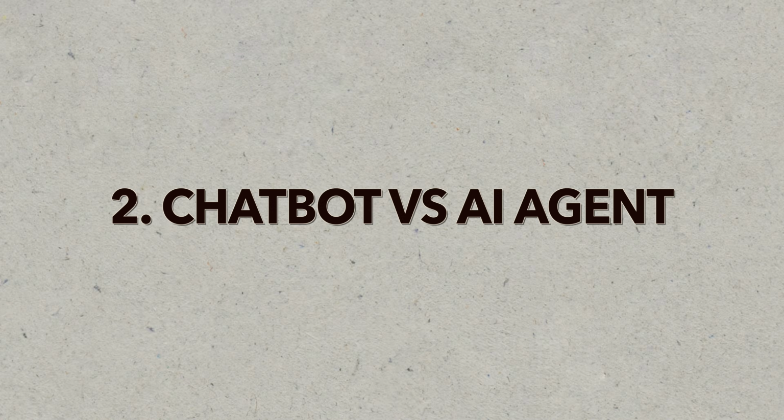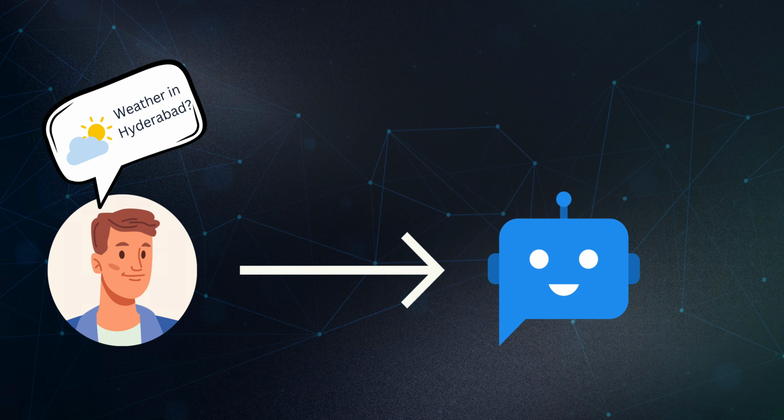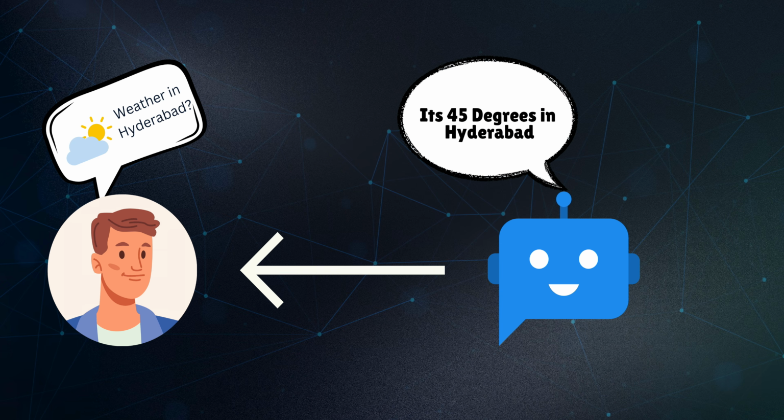Now let's talk about how chatbots are different from AI agents. A lot of people get confused here, so let's make this clear. A chatbot can only reply to our questions. They can't really do anything. For example, if we ask what's the weather in Hyderabad, it just says like 42 degrees or 45 degrees, something like that. That's it. That's all it can do for us. But coming to AI agents, as we already discussed, they can think, plan and act on our behalf. They can perform multiple steps to complete the task.